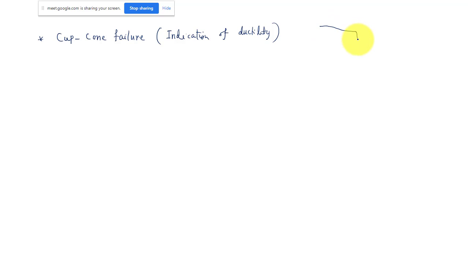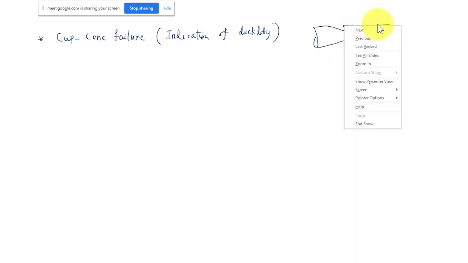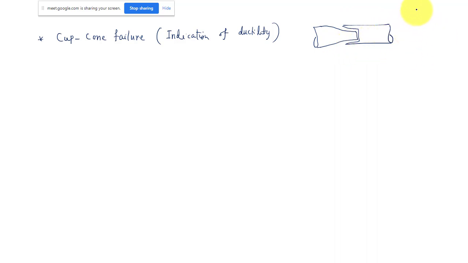Maybe I can also draw something like this, because this type of failure is known as cup cone failure.